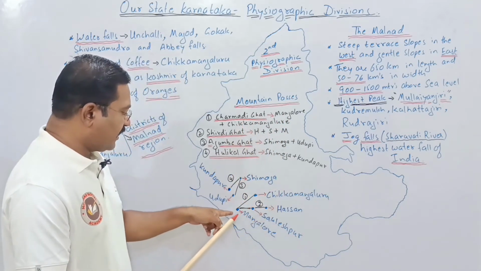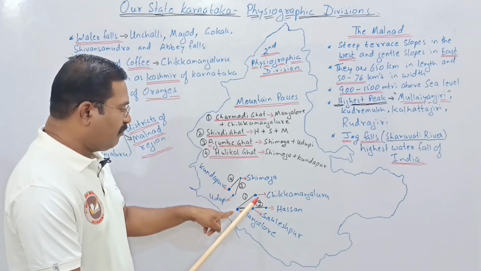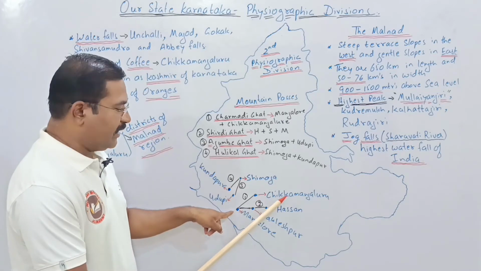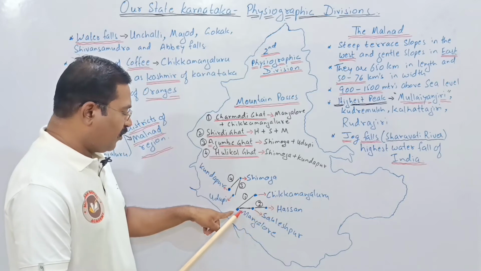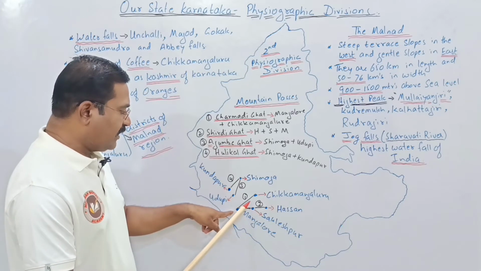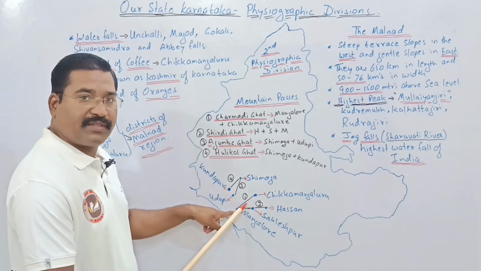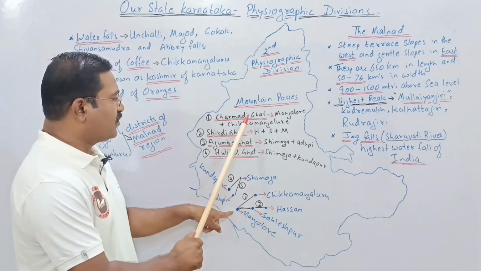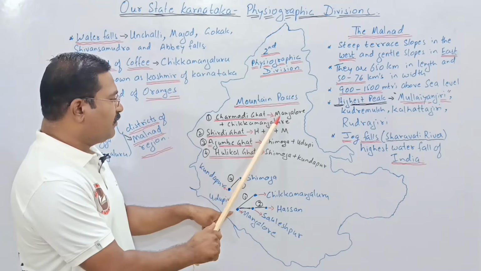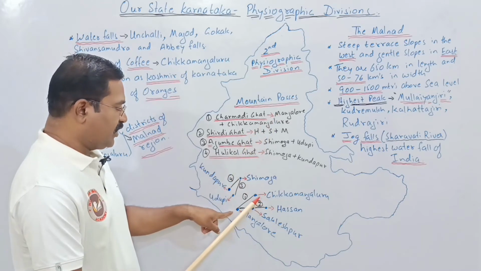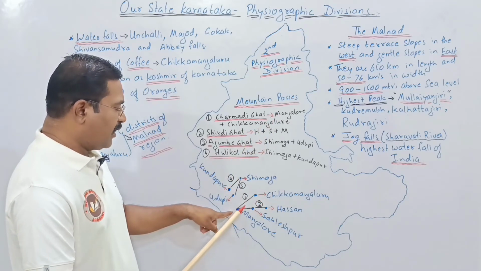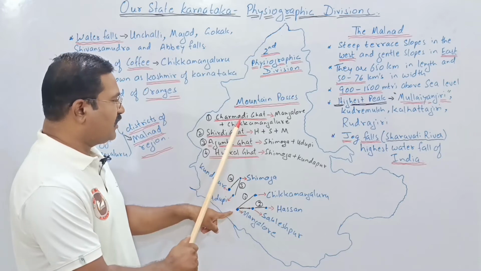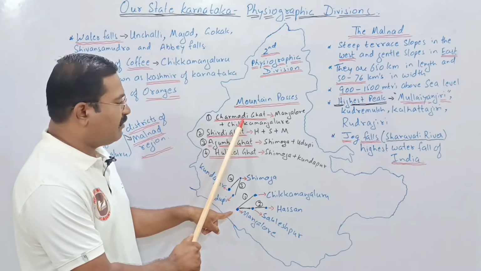Now here we can see on the map that the blue marks are place names, and the black marks are made to show the connection between two places. So here is the Charmadi Ghat between Mangalore and Chikmagalur. Here Chikmagalur is there, here is Mangalore. So this is the connection between them. This ghat is called the Charmadi Ghat.